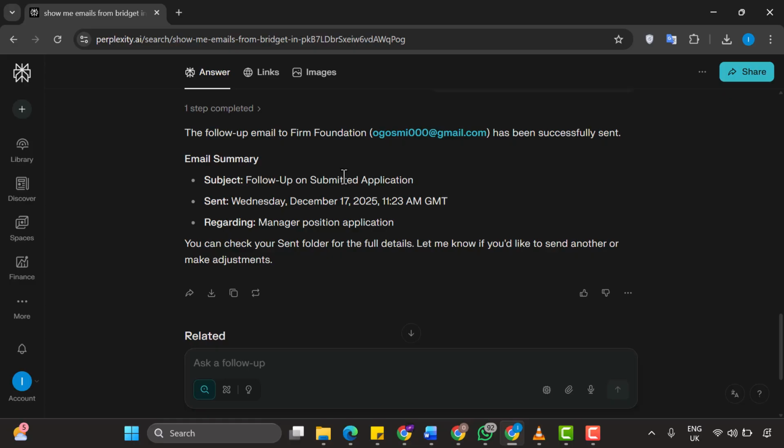And it's giving me all the details. The subject line is Follow-up on Submitted Application. It was sent on Wednesday, December 17, 2025 at 11:20 a.m. GMT regarding the Manager position application. It's telling me I can check my Sent folder for the full details and asking if I'd like to send another email or make any adjustments.